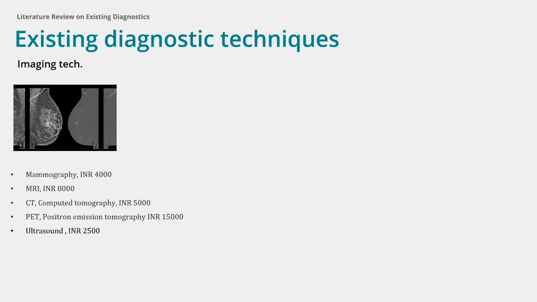4. PET scan, positron emission tomography, cost 15,000 Indian rupees. PET scans are utilized to assess metabolic activity in breast tissue, providing additional information in cases of suspected cancerous growths. 5. Ultrasound, cost 2,500 Indian rupees. Ultrasound imaging is employed to examine breast abnormalities such as lumps or changes in tissue, aiding in diagnosis and guiding further evaluation or biopsy procedures.